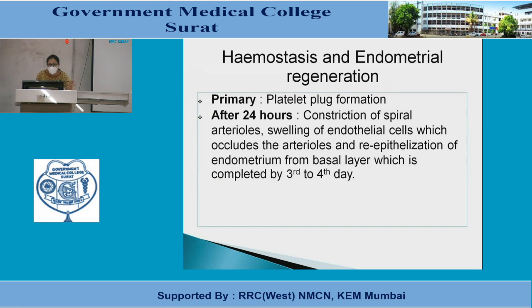So, how does hemostasis and endometrial regeneration occur? Primarily, platelet plug formation occurs, and after 24 hours there is constriction of the spiral arterioles and swelling of the endothelial cells, which occlude the arteriole, and reepithelialization of the endometrium from the basal layer to the superficial layer, which is completed by 3 to 4 days. Okay, this is how hemostasis of menstruation occurs.